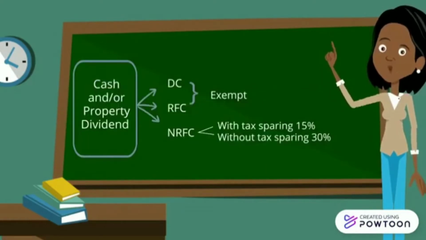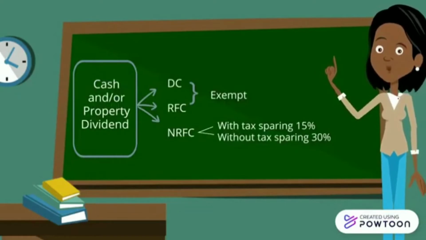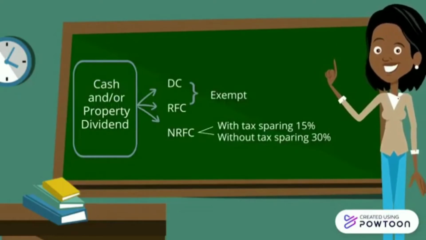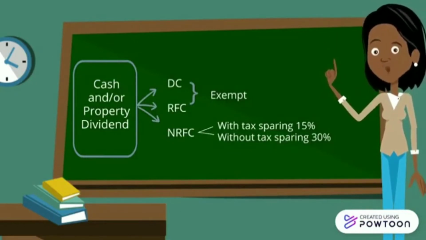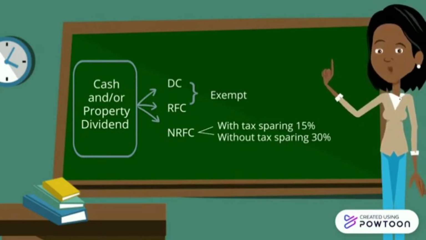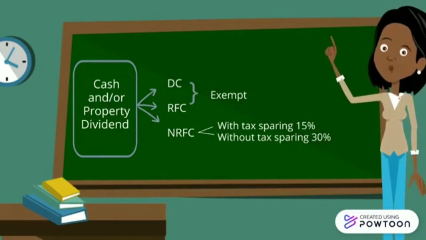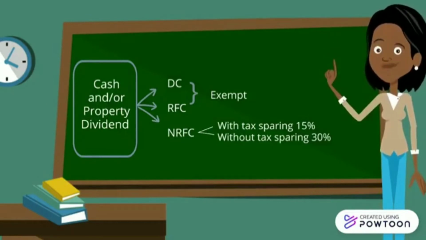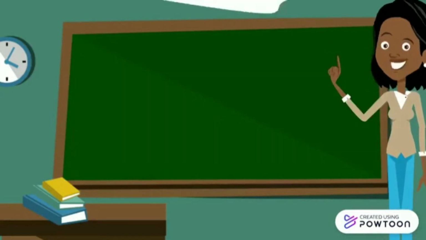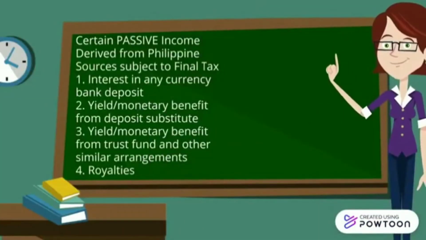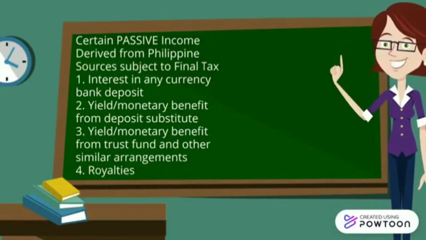The last on the list is cash or property dividend. Domestic and resident foreign corporations are exempt or not subject to tax, while a non-resident foreign corporation is taxed at 15% with tax sparing, if the country in which the corporation is domiciled or the residence of the NRFC allows it, and 30% without tax sparing. Here is the summarized table of certain passive income derived from Philippine sources subject to final tax.